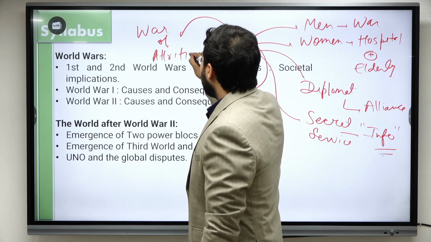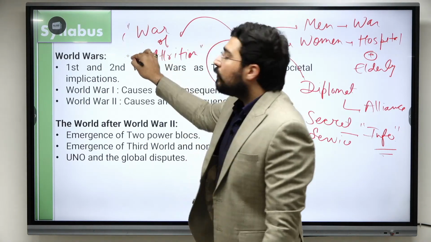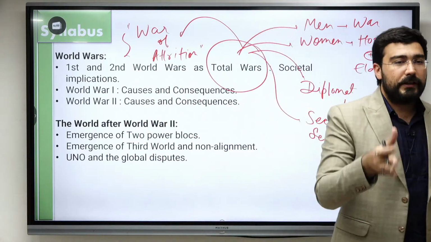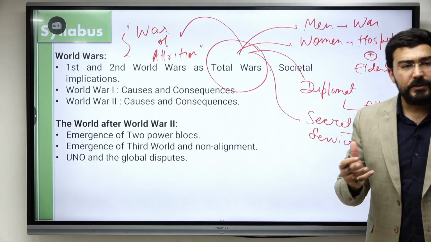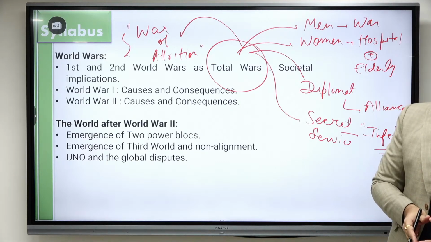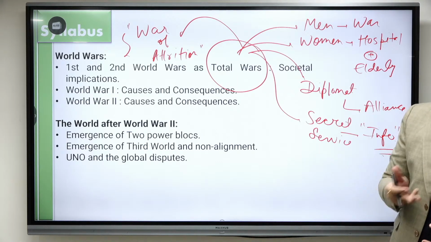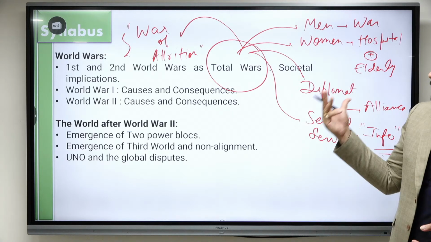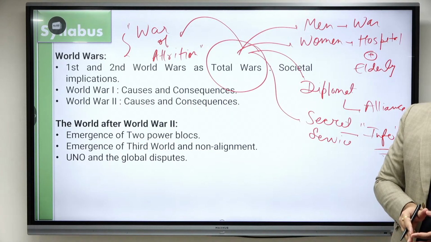What is the meaning of war of attrition? Until you break, we are going to fight. Okay, trench warfare started, right? Similarly, use of chemical weapons, all these things. So that's why overall they are considered a total war.